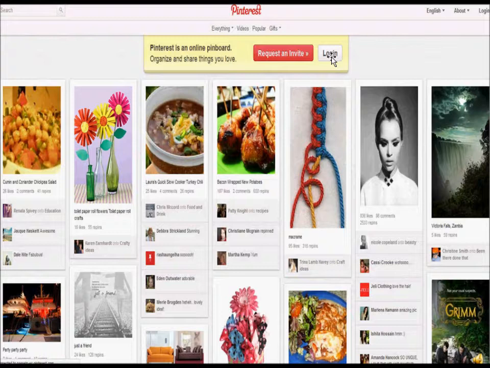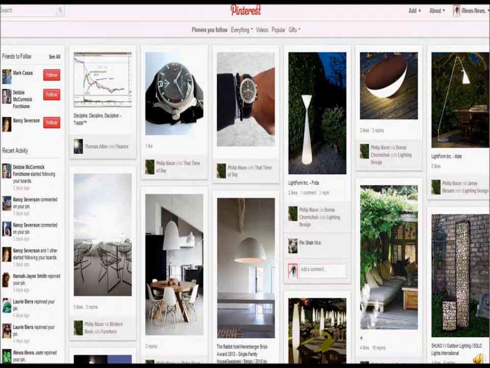Now do remember that you have to have a Facebook or a Twitter account in order to log in. They designed it this way so that their site could go viral very fast. They want people to have friends and friends and friends, and everything goes viral. So make sure you have a Facebook or a Twitter account, and then log in, and you'll see the next page that looks like this. Okay, so once you've logged in, you'll come to your basic page that you're making.